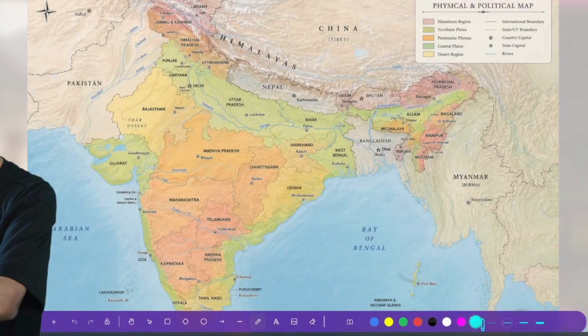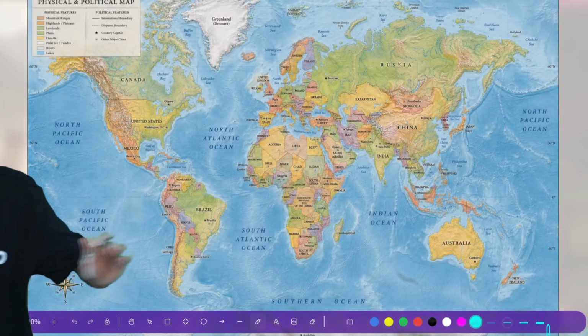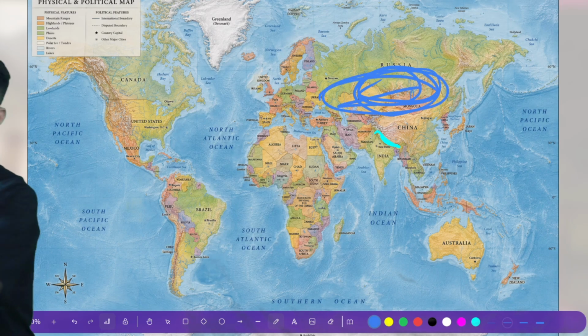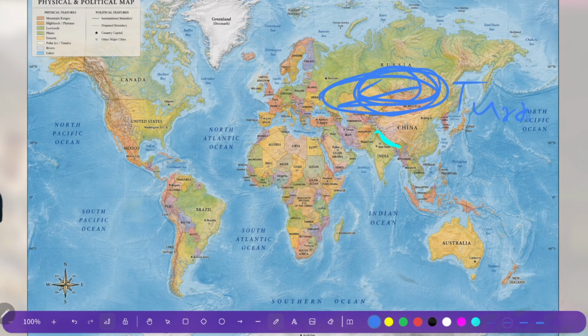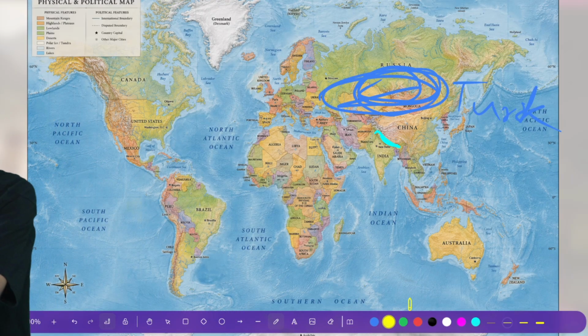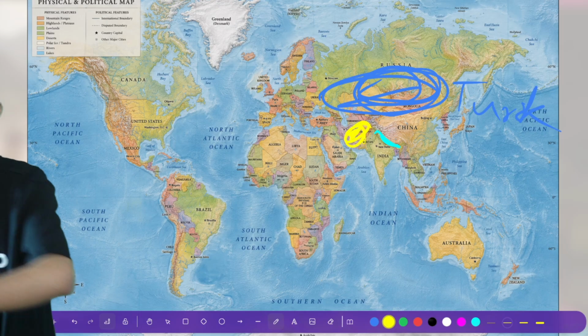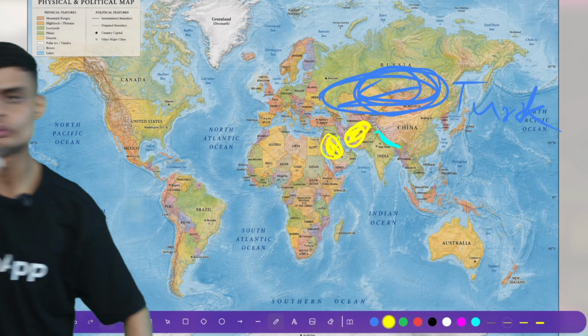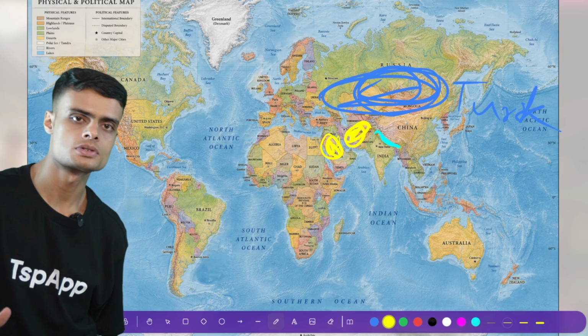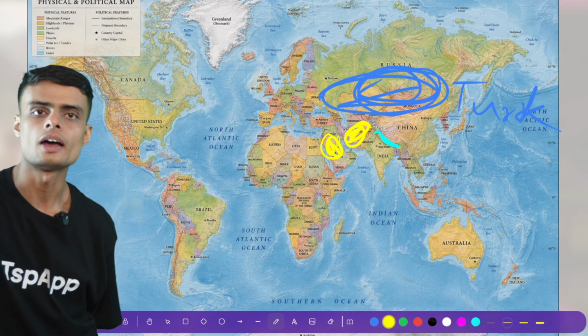I will mark it here so that you can easily understand. This is the world map, and here we have India. Here we have the mountains, the Himalayan mountains, and the people who lived in this whole part are called the Turkic tribe. Turkic, Turk. Okay. And the people who are coming from Afghanistan to attack India are called the Afghans. Okay. We also have some dynasty, the Sayyid dynasty, who will claim that they are Arab. Okay. So there are different tribes of the world that are coming and attacking India.